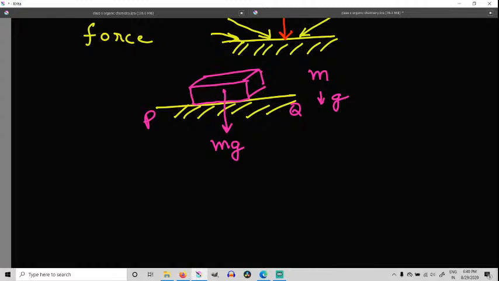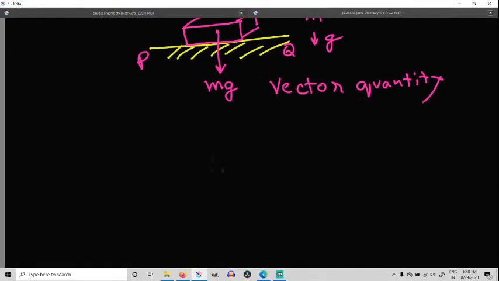Now it's a vector quantity. As you can see, the force of gravity or the weight of this body will always be acting towards the center of the earth. So thrust also is a vector quantity, which means it has both magnitude as well as direction. Everybody understood? So now next we go to find out what will be its unit.